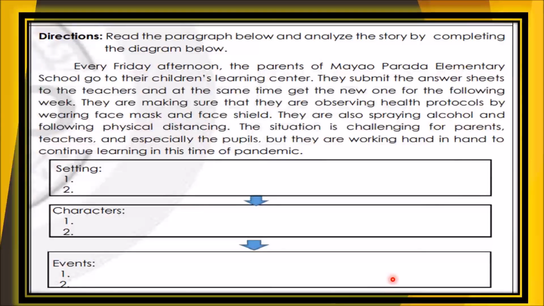Another exercise. So let us read the paragraph below and analyze the story by completing the diagram. Look at the diagram here. Look at the three elements, the setting, characters, and events. So let us read and analyze this passage, this story. Are you ready to read?